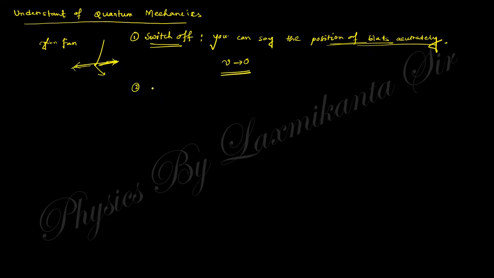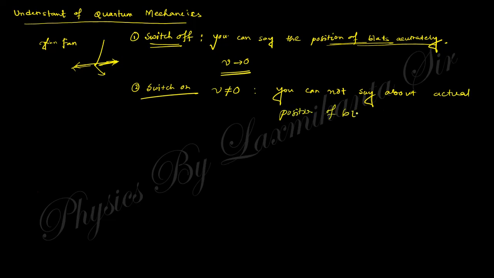But when it is switched on, that is, velocity not equal to 0, you cannot say the actual position of the blades. That is the basic difference. When v tends to 0, you can say the actual position of the blade.